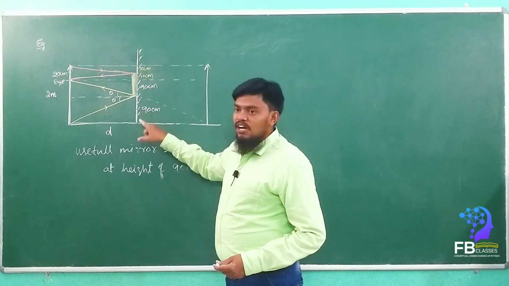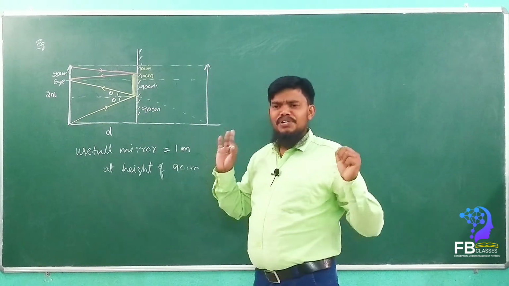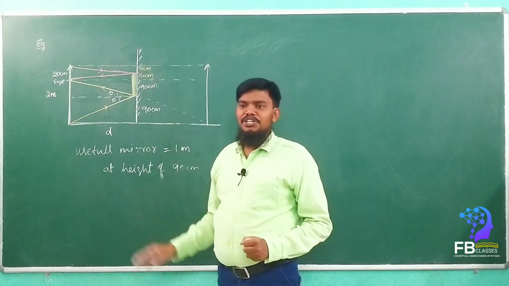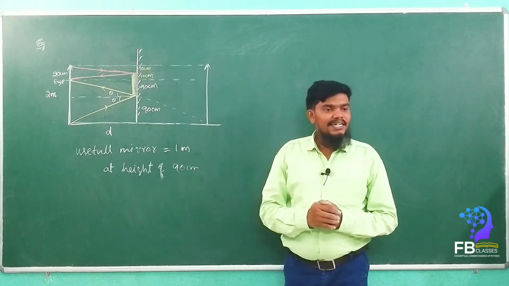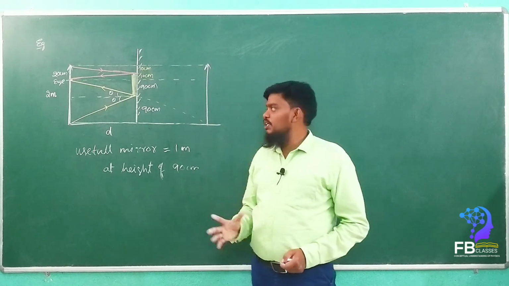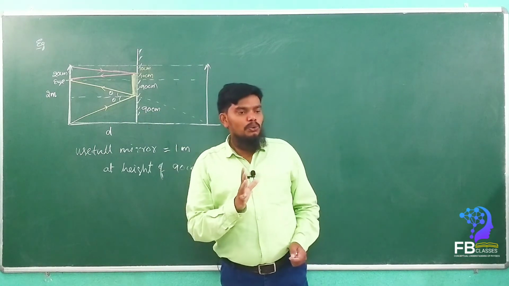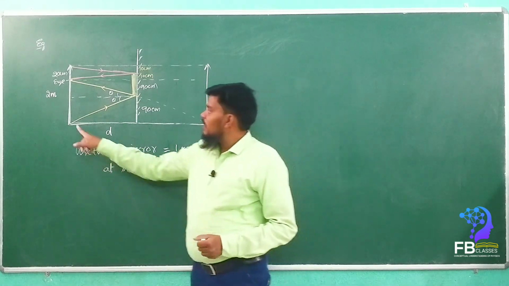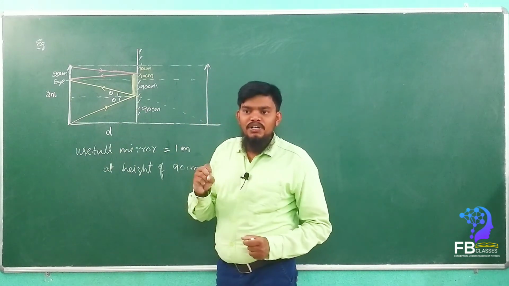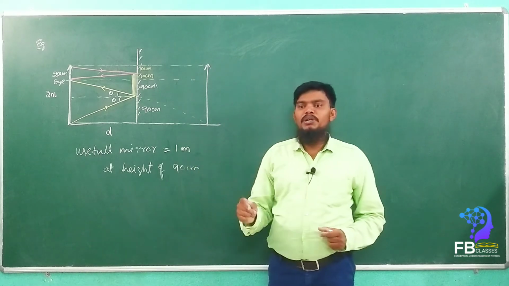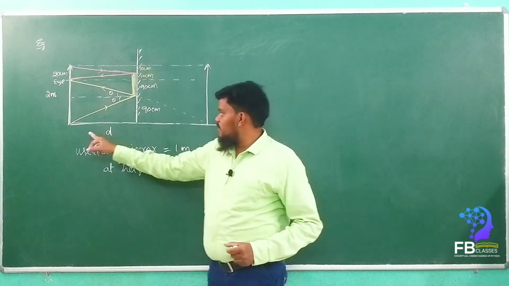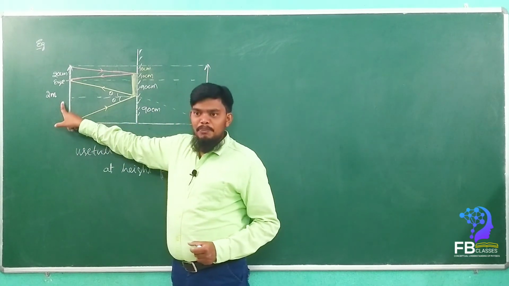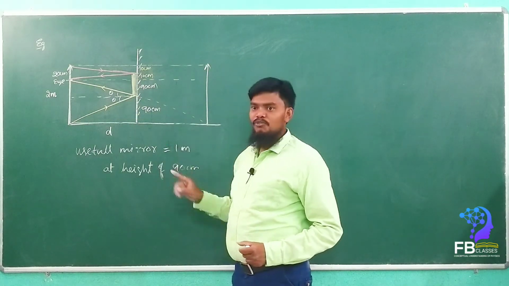But what is the position of the mirror? The position of the mirror, see, is a very simple conceptual understanding. So we need not draw any diagram, we need not do any type of problem. No calculation is required. If you see the data, immediately we can say the answers. What is the short trick here? What is the conceptual understanding? How much mirror height is required to see his full image? Simply h by 2. If the person is of height h, half the height is required for the mirror. If the person is 2 meters, how much mirror is required? 1 meter, half of this.